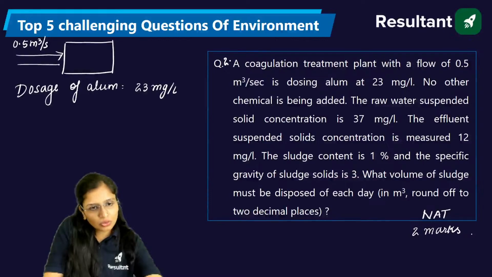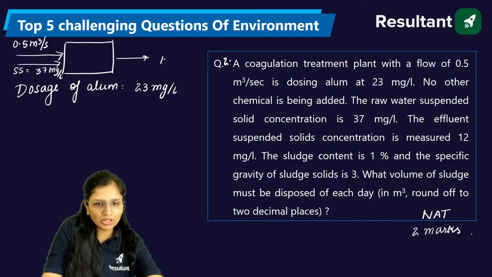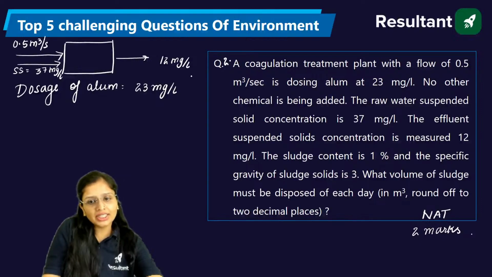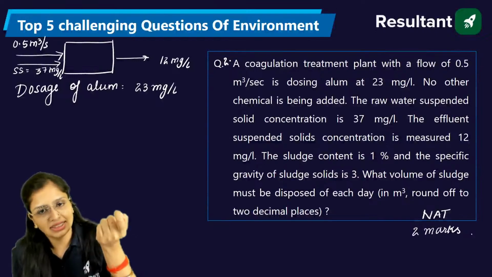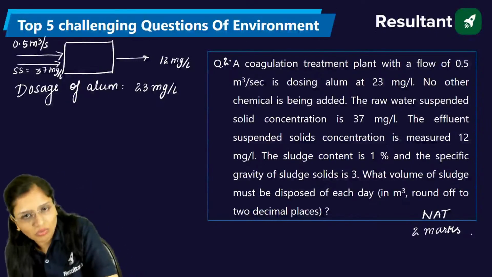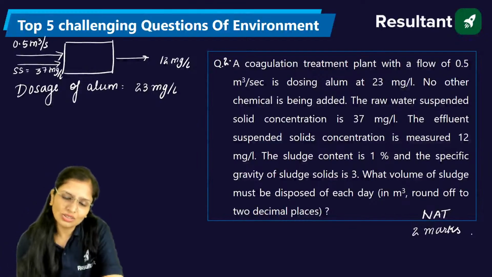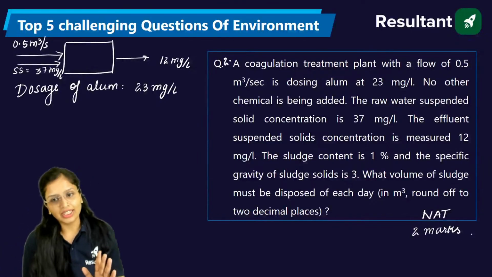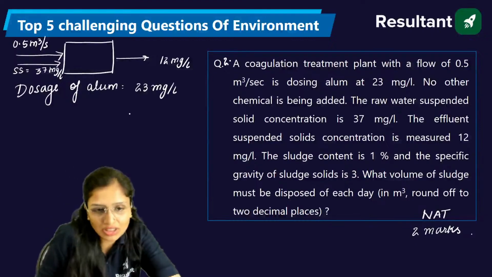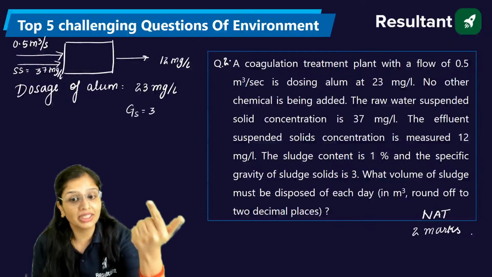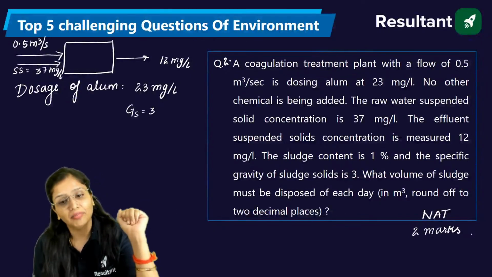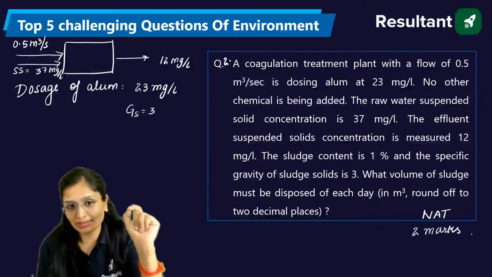Suspended solids going in is 37 mg per liter, and the suspended solids which come out is how much? 12 mg per liter. The sludge solids content is 1%. Technically, when you talk about sludge, solids will be there and water will be there. Specific gravity of the sludge solids is given to you as 3, and it is asking what volume of sludge must be disposed of each day in meter cube, rounded off to 2 decimal places.